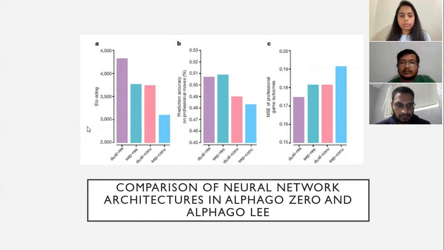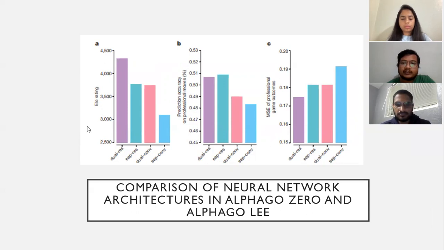Comparison of neural network architectures using separate or combined policy and value networks, and using either a convolutional or a residual network. The combined residual network, dual-res, and the separate convolutional network, sep-conv, correspond to the neural network architectures used in AlphaGo Zero and AlphaGo Lee respectively. Each network was trained on a fixed data set generated by a previous run of AlphaGo. In A, each trained network was combined with AlphaGo Zero's search to obtain a different player. Elo ratings were computed from evaluation games between these different players.